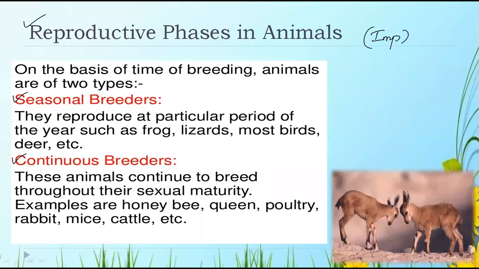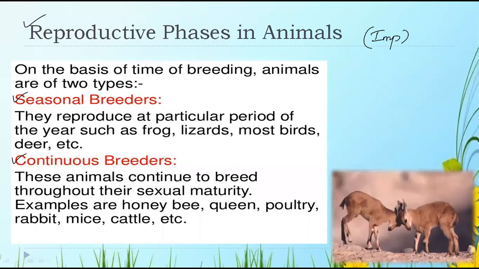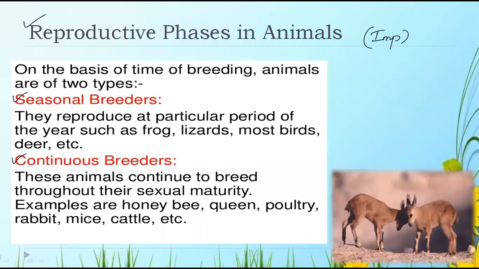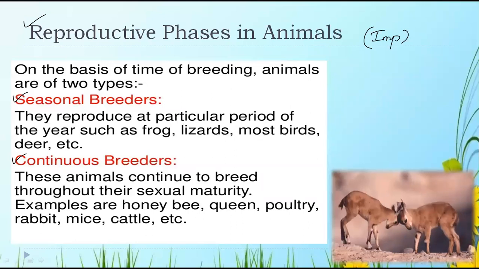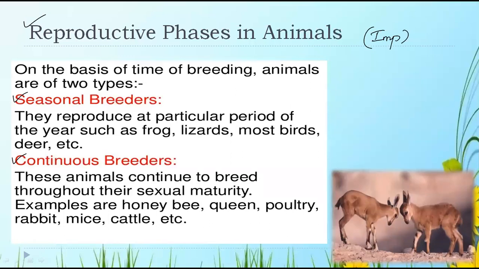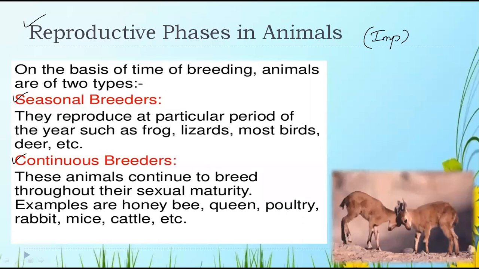They reproduce at a particular period of the year, such as frog, lizards, most of the birds, and deer. Only at that particular period they reproduce. They are very specific about that period. Only in favorable conditions or a favorable period do they reproduce or give their young ones.